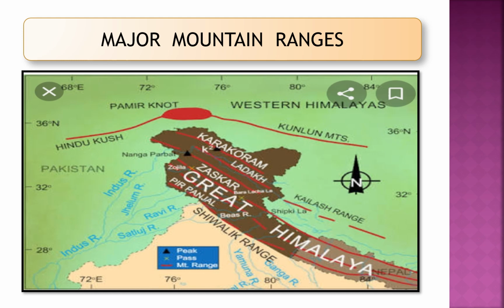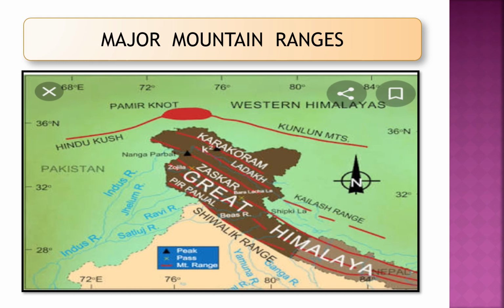The Pamir Knot is also known as the roof of the world because of its high altitude. The Pamir mountains are a mountain range in Central Asia formed by the junction of the Himalayas. So there we can see the Karakoram mountain ranges. Then again we have the Kunlun. After that we can see the Hindu Kush ranges over there. We can even see the Kailash ranges also.